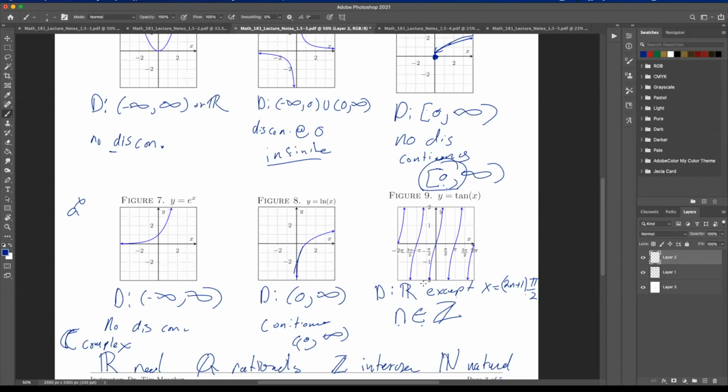Now, is it continuous everywhere in its domain? Yeah, it's continuous everywhere except at these points. It's discontinuous at these points, and the type of discontinuity is infinite, right? Because here it comes from positive infinity to negative infinity. So here, let's just look at this line right here. Here we have our infinite discontinuity, okay?